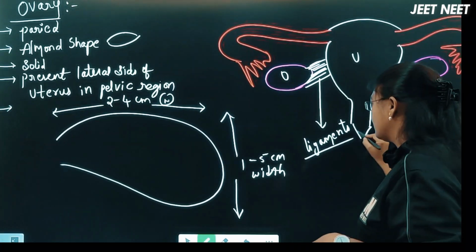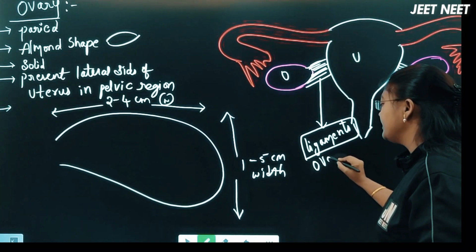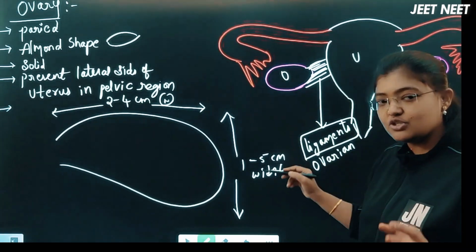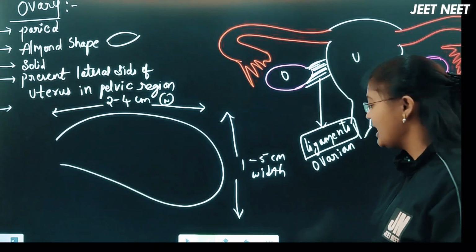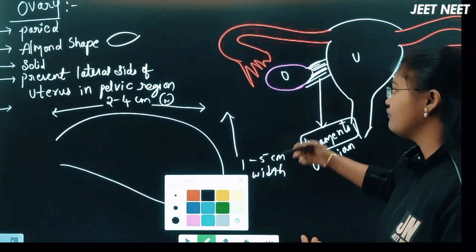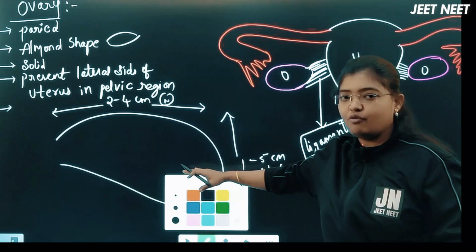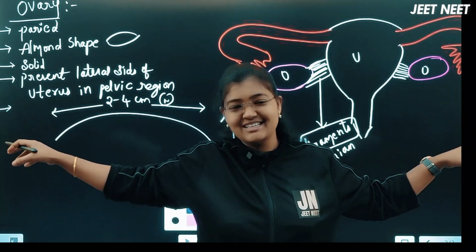What are the names of these ligaments? They are the ovarian ligaments. Ovarian ligaments are the structures which connect both ovaries with the uterus. At the same time, the ovary has to be connected with the pelvic wall. On the backside there will be the pelvic wall. Assume this is the pelvic wall, these are the ovaries, and this is the uterus.